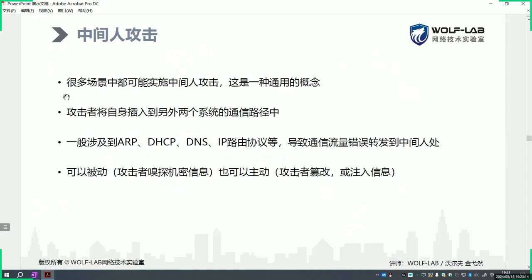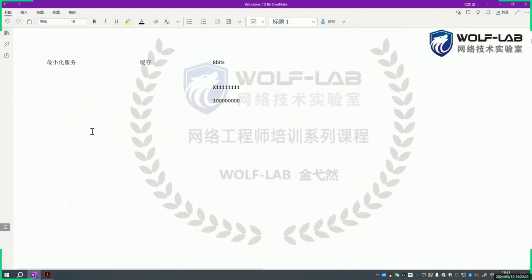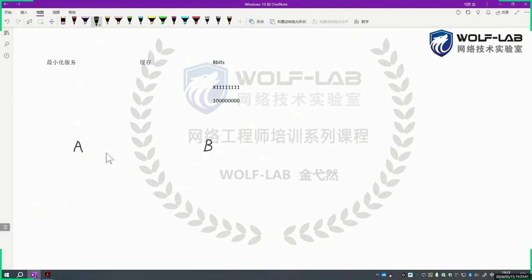That is, in this scenario, let's say on the left, there's a party A, and on the right, there's a party B. A and B were originally communicating directly with each other, but at this moment, suddenly a bad actor appears. Here, there's a villain, let's call him C for now. At this point, C devises a plan to intercept the communications between A and B. He manages to proxy the communication between them.